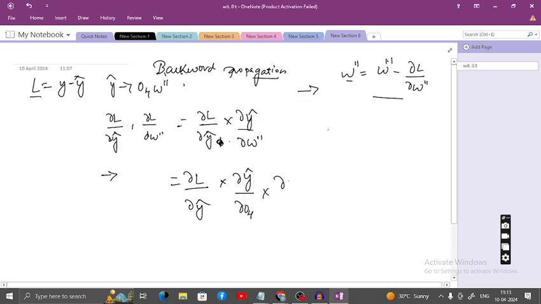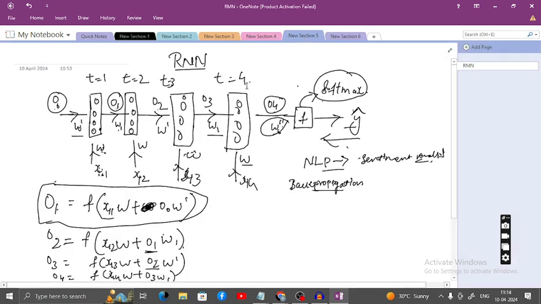I am calculating with respect to O4 now.